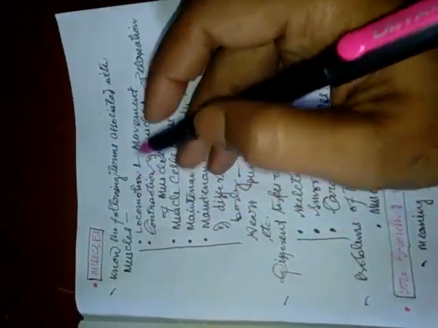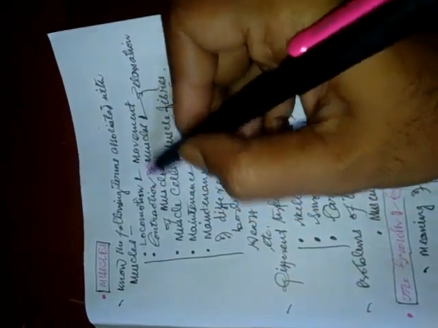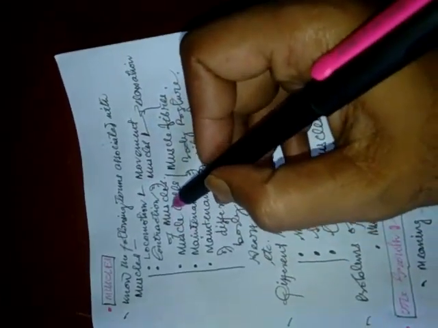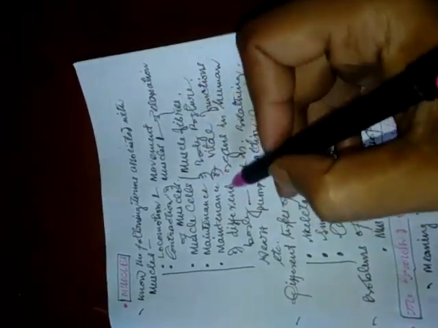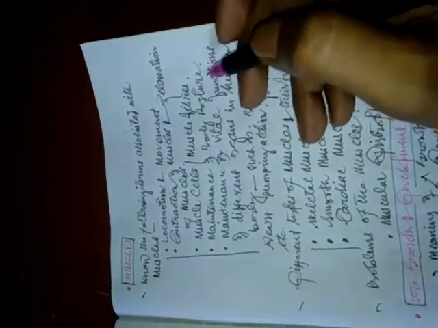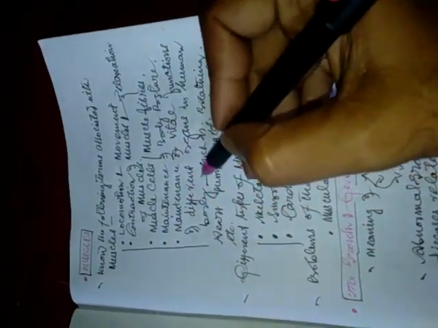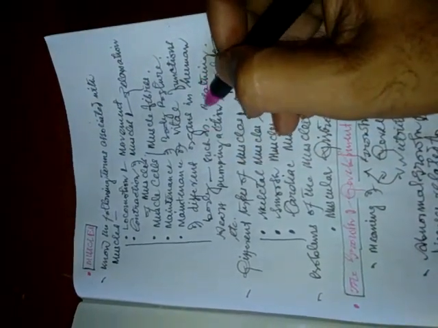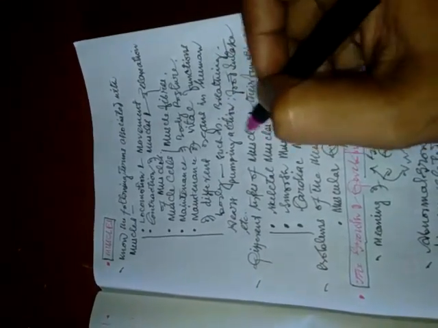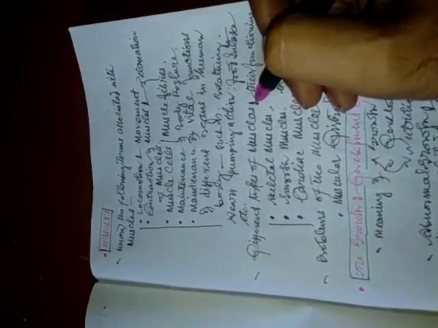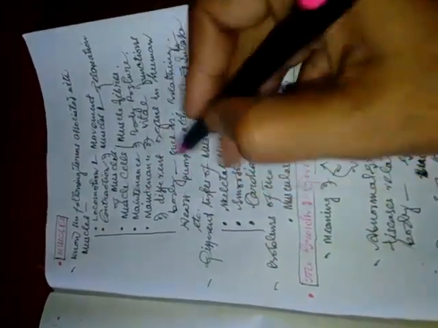So regarding the muscles, we should know these following associated terms such as locomotion and movement. What is locomotion and what is movement? Contraction and the relaxation of the muscle. Then muscle cells or the muscle fibers. Maintenance of body posture. So how can we maintain our body posture? Using the muscles. Likewise, maintenance of the vital functions of the different organs of human body, such as breathing, the heart pumping action or food intake, etc. We need to understand thoroughly.